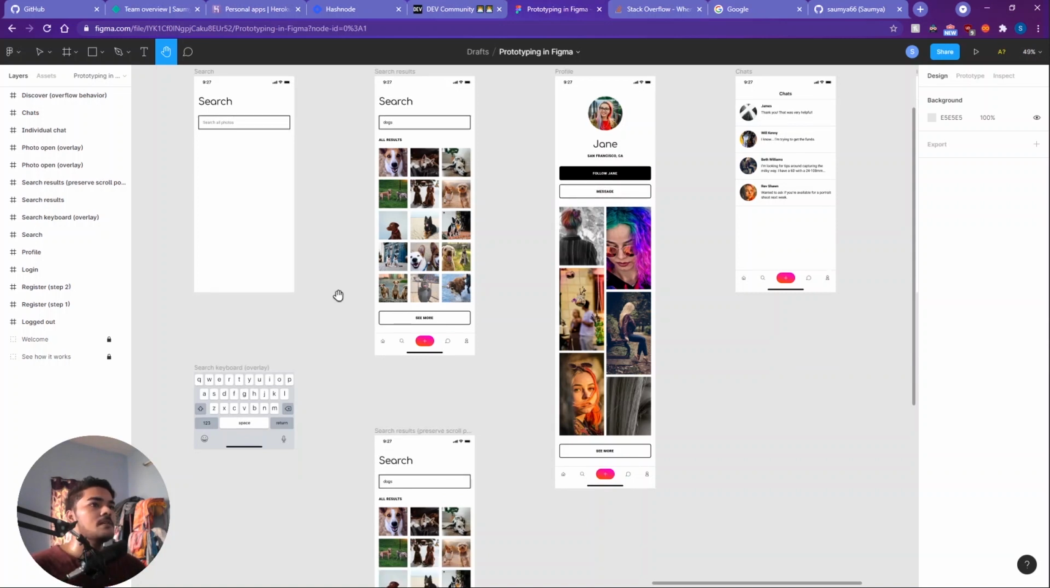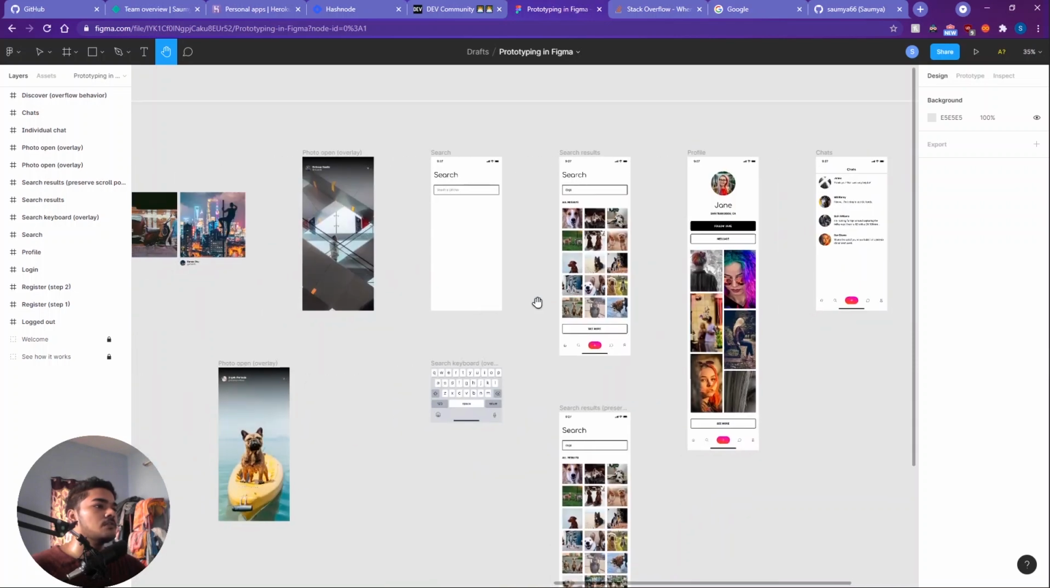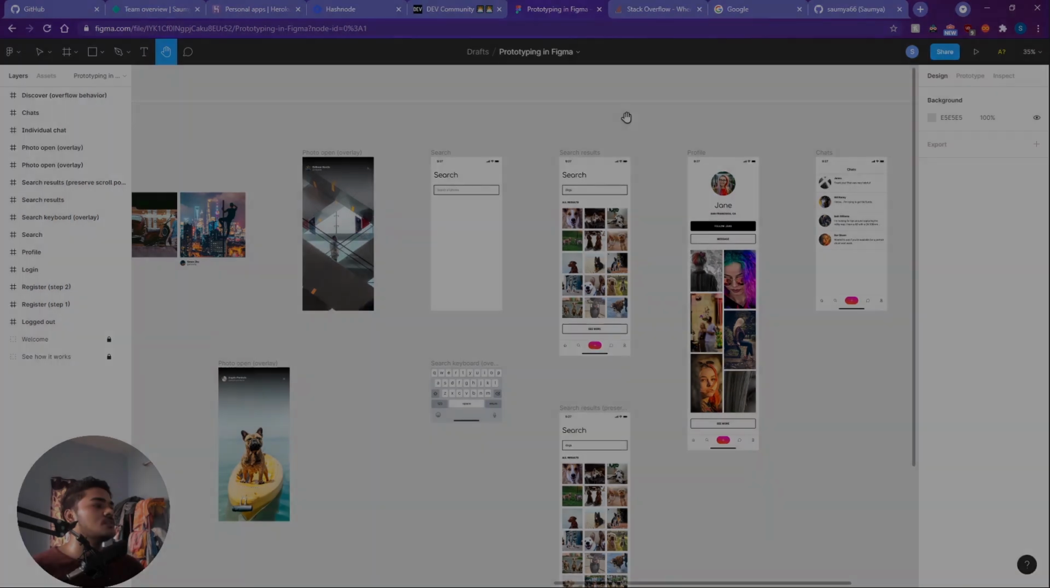Figma is really good if you are thinking about making your workflow seamless, and you have a startup or something, and working with designers and developers. You can just use Figma, right? And yeah, that's really cool.